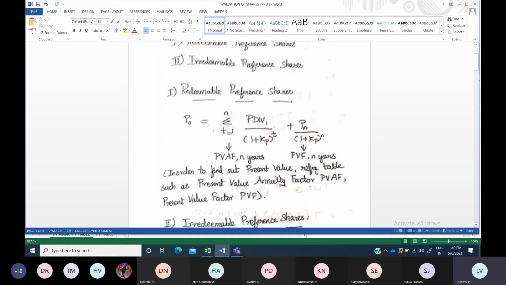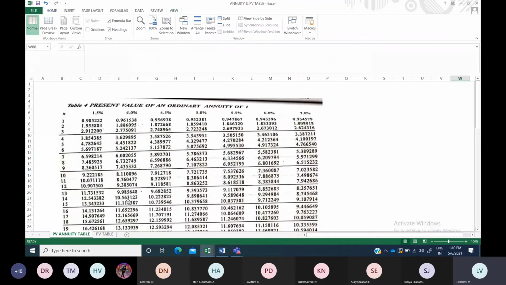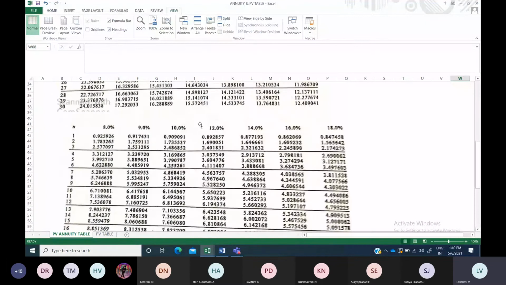So how do we look at this table? In the question, they will have given the required rate of return. The required rate of return will be given as a percentage, like 10%, 12%, 14%, based upon your question. Then find the number of years they are holding, till redemption, the maturity period, say 12 years or 10 years or 8 years.